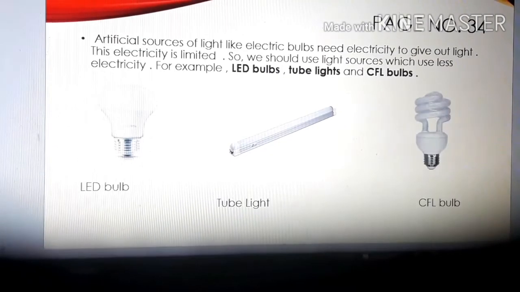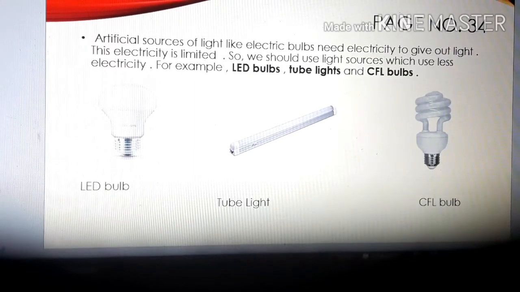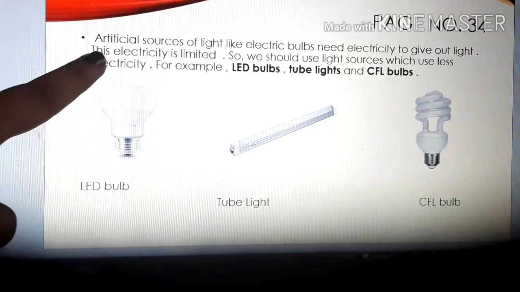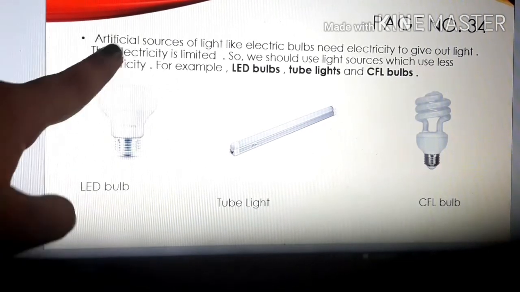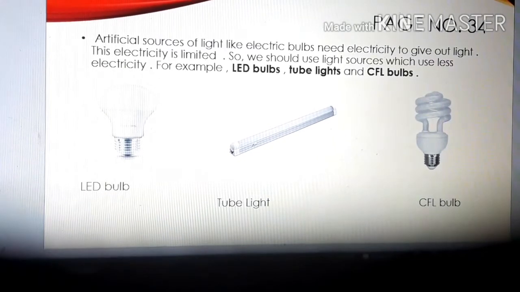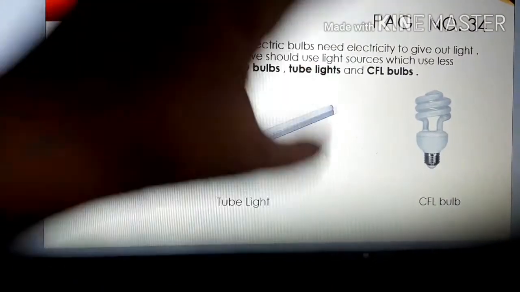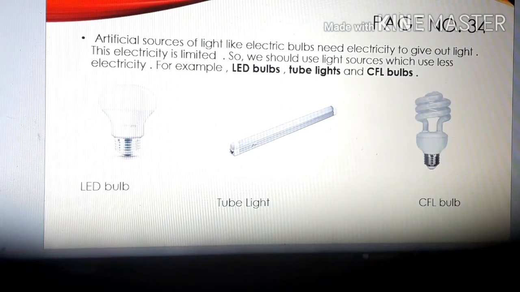Okay. Next, artificial sources of light like electric bulbs need electricity to give out light. So children, can an electric bulb run without electricity? No, it needs electricity to give out light. But this electricity is limited. Now children, there is a scarcity of electricity. So in that case, we should use light sources which use less electricity. We should try to use those light sources which consume less electricity.